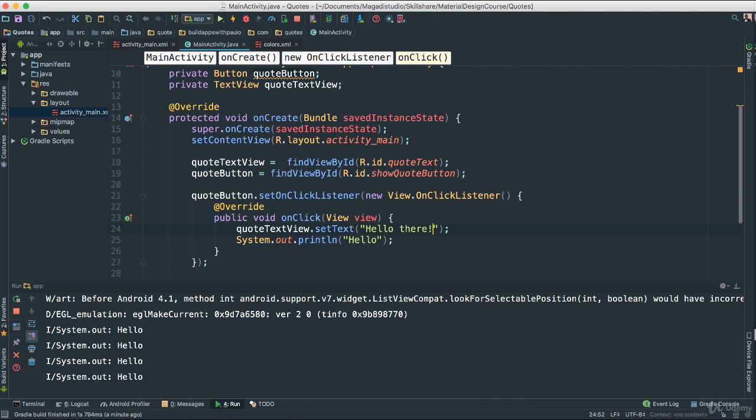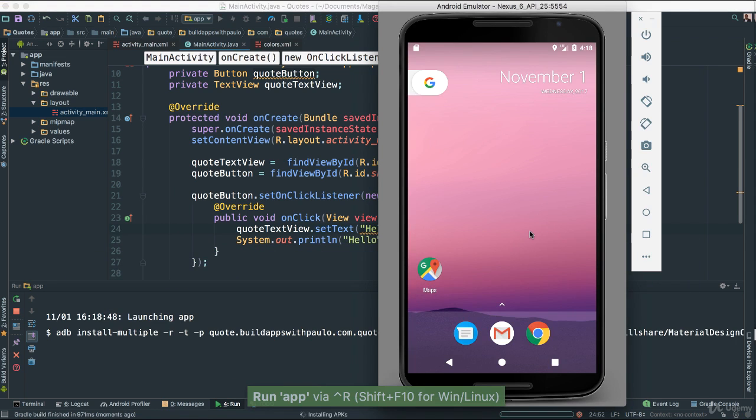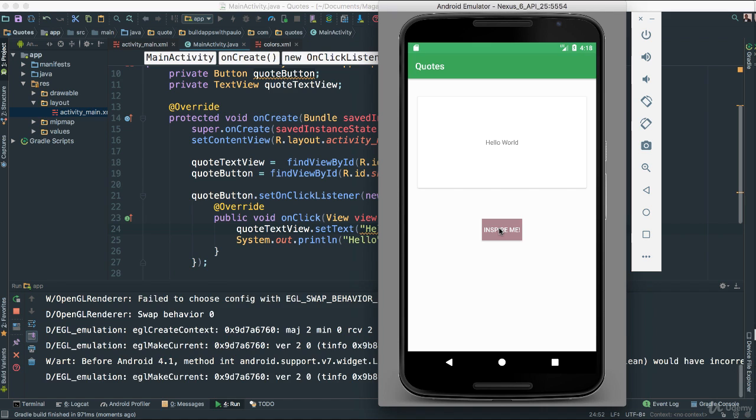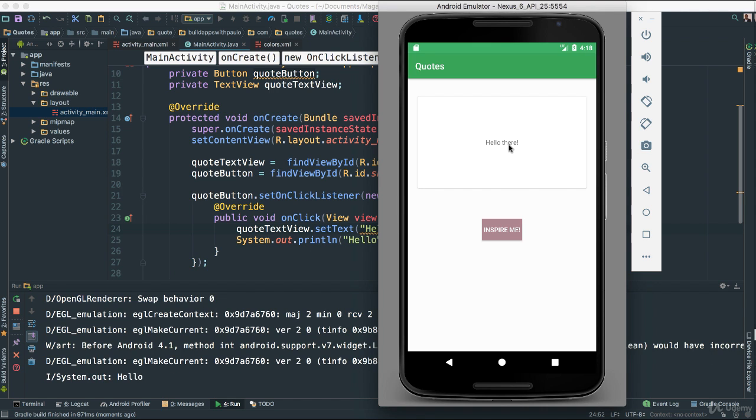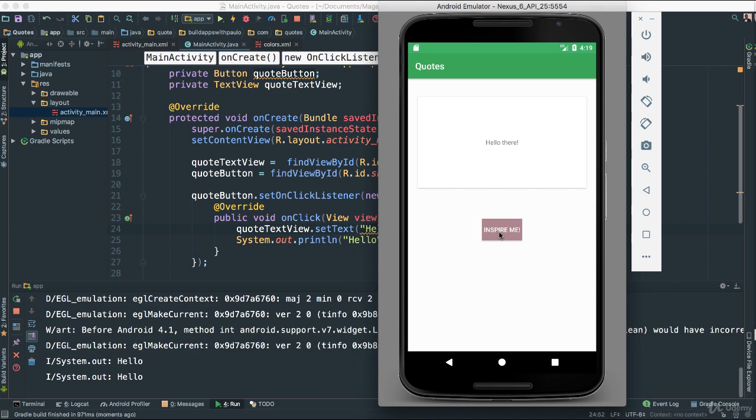Hello there. Now if you save and give it a run, look at the magic now. Look at this magic. If I say inspire, look, hello there. There we go. So we were able now to connect the button with our text view, and so every time you click, of course it's changing, saying hello, but because it's the same text, it doesn't show any different. That's it, guys. That's it.